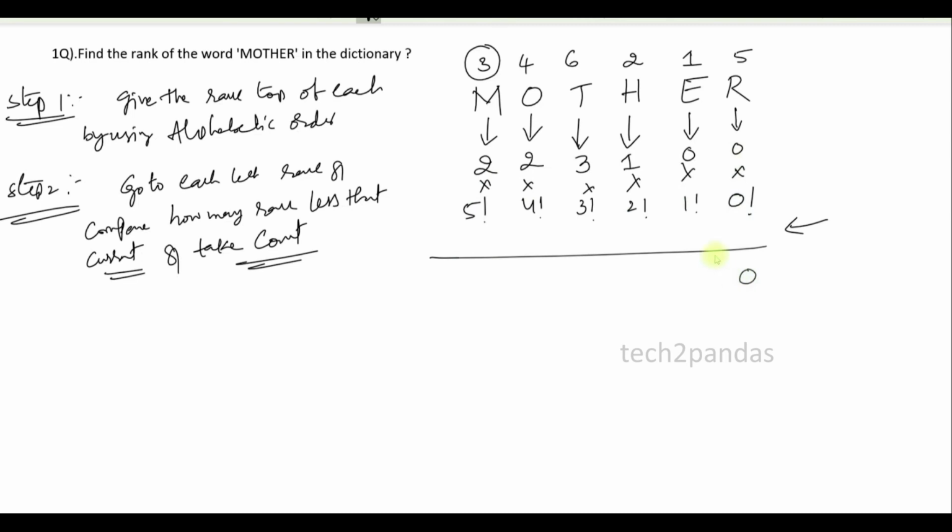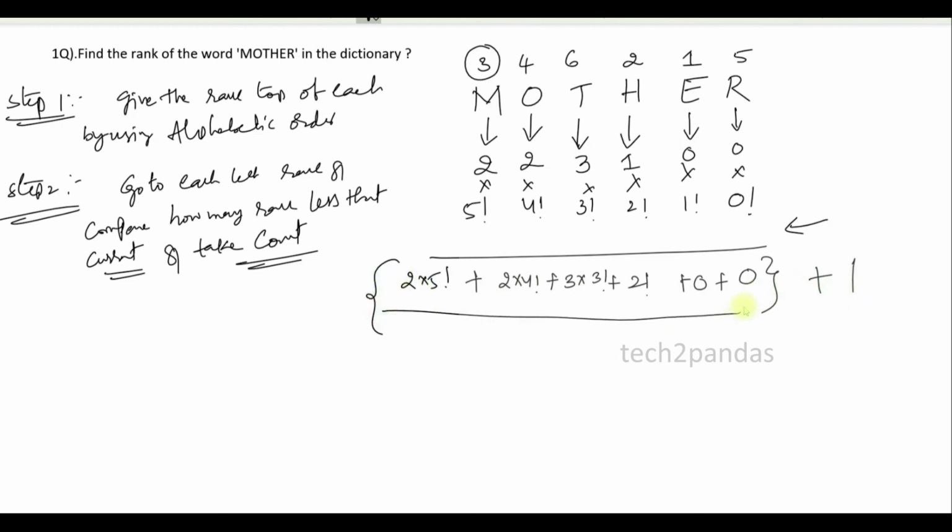0 into 0 factorial, nothing but 0. 0 into 1 factorial, nothing but 0. 1 into 2 factorial, nothing but 2 factorial. 3 into 3 factorial. Again 2 into 4 factorial. 2 into 5 factorial. We need to add. For the final answer, again we need to add 1. This is the shortcut. Most of the people will forget last one. So take all the values and to the final value we need to add 1.